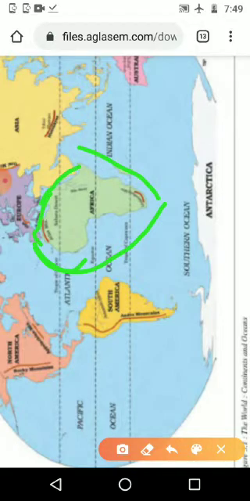Then next we can see, in Africa, on all sides, it is the Atlantic Ocean on this side, all the western side is covered with the Atlantic Ocean, and here comes the Indian Ocean. Small parts of the Indian Ocean and the Atlantic Ocean come from both sides, so it is covered with water on all four sides. So we are moving to the next continent, that is North America.